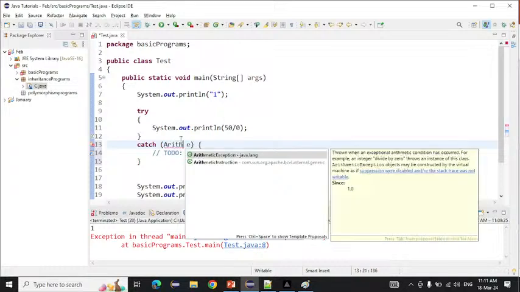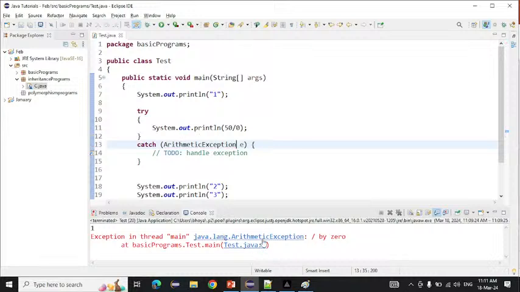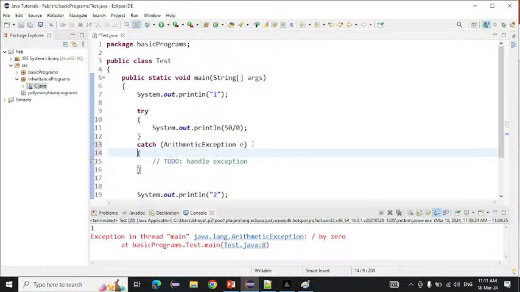So which exception is coming here? Arithmetic exception. See here, arithmetic exception is coming. So you can write arithmetic exception here as well. But this is a child class. If you want to write a parent class also, you can write the parent class here as well. I will tell you what is the difference between them.